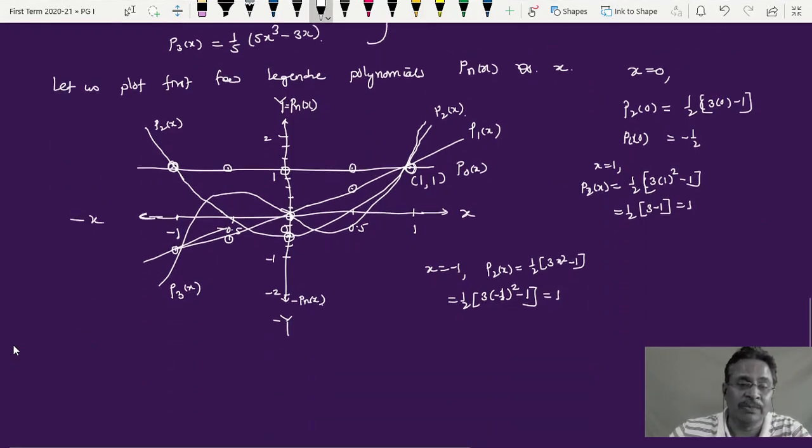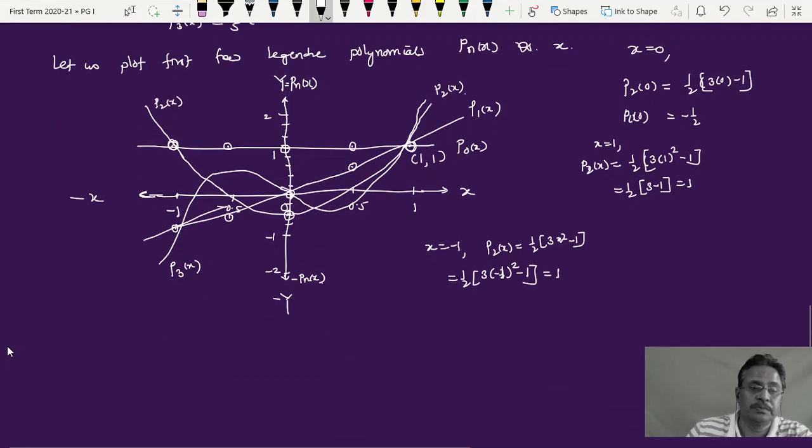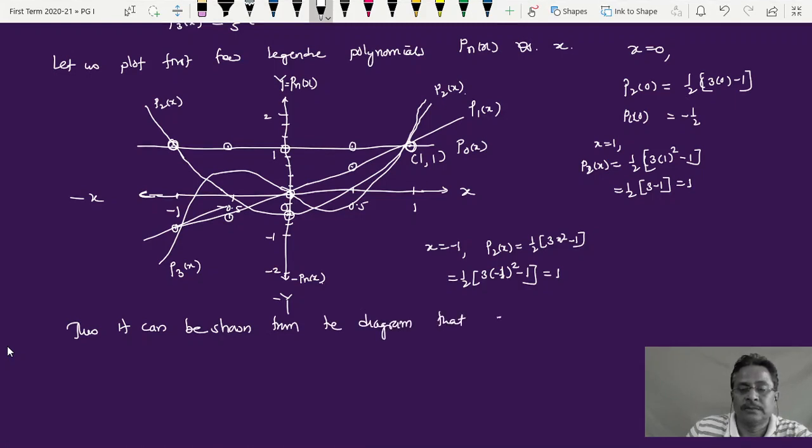So write one statement below here. Thus it can be shown from the graph, from the diagram, that every polynomial passes through the point (1, 1), not (1, -1) or (-1, 1), etc. Except at (1, 1), nowhere are they crossing.